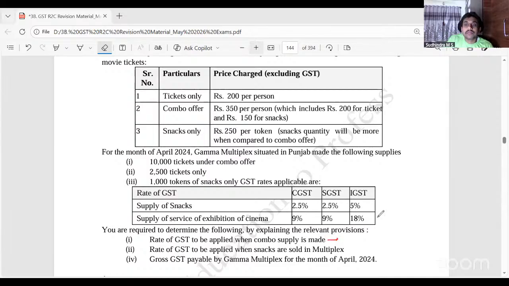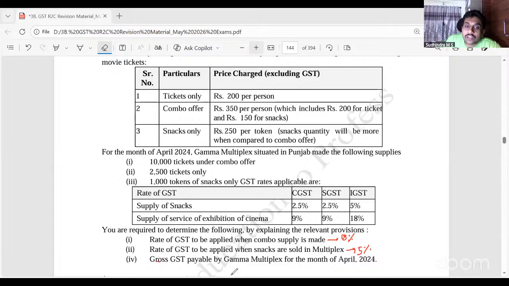That circular that we learnt, movie tickets. Highest rate, which is 9% CGST, 9% SGST, 18% IGST. Correct, 18%, because it becomes a mixed supply. So 18% is applicable. Rate of GST to be applied when snacks are sold in multiplex: 5%. Exclusive, only snacks means it has to be 5%.